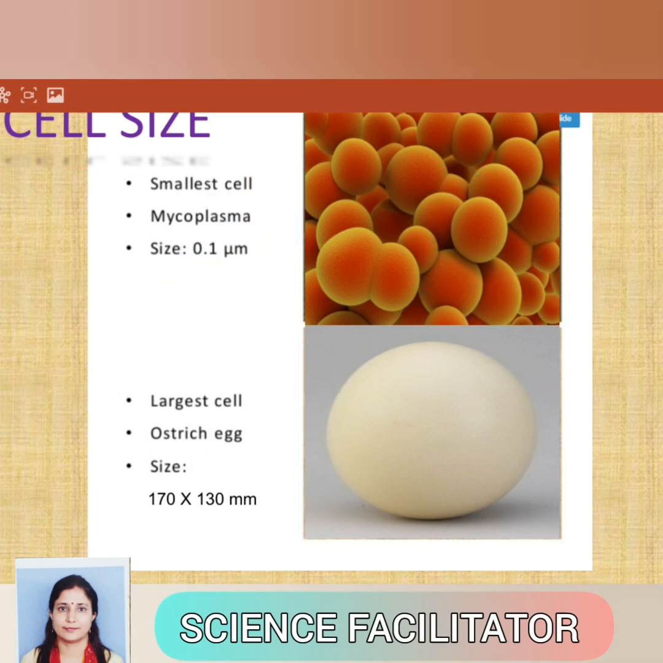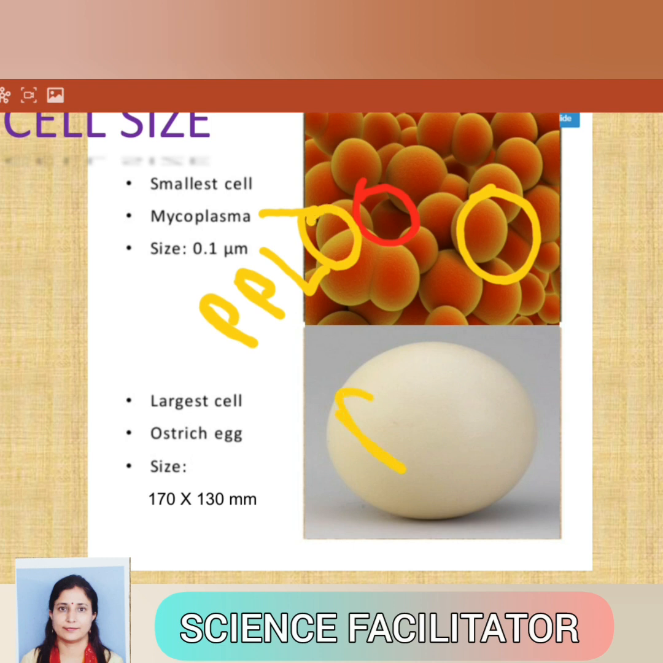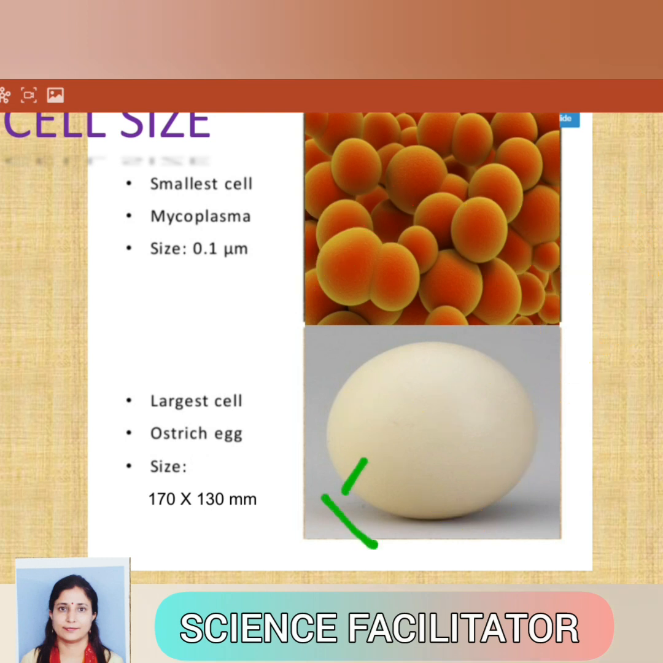So small cells are there. If we discuss the smallest cells, they are placed in the category of mycoplasma. These are mycoplasma, and an example of mycoplasma is PPLO. PPLO stands for pleuropneumonia-like organism. If we discuss which is the biggest, largest cell, that is the ostrich egg, and its size is about 170 into 130 millimeter.